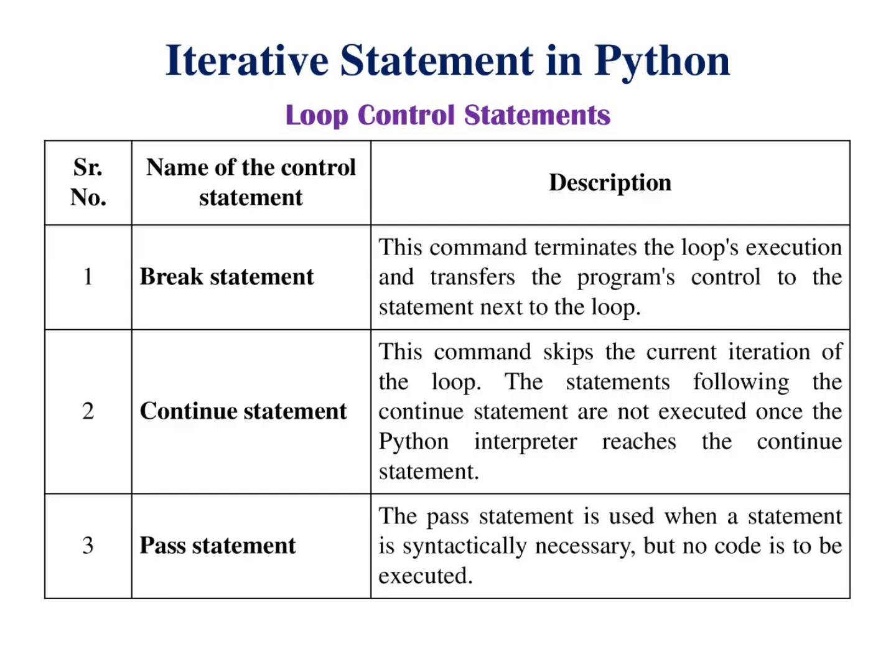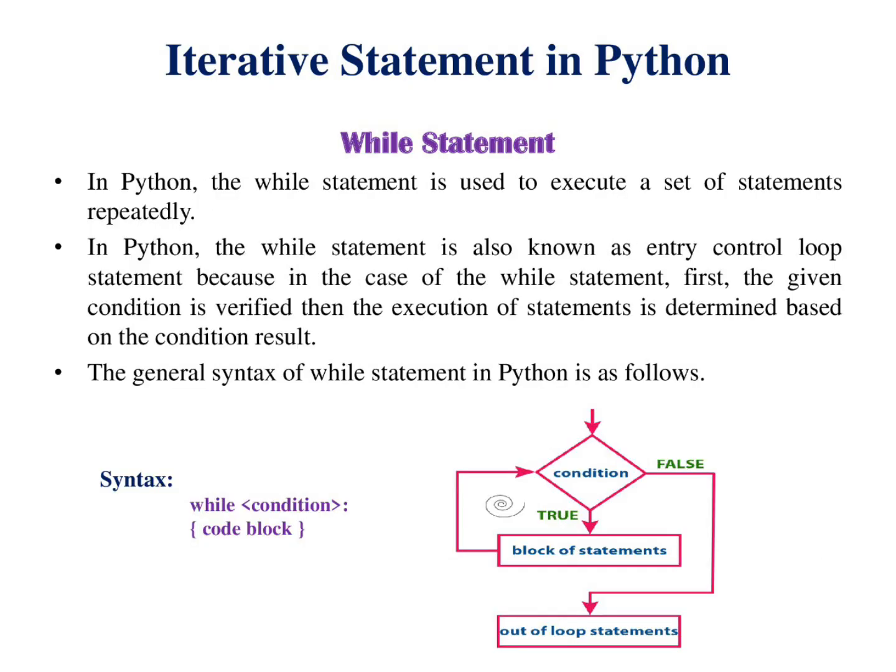Let us move on to the while statement. In Python, while is used to execute a set of statements repeatedly. It is also known as an entry controlled loop statement because in the case of the while statement, first the given condition is verified, then the execution of the statements is determined based on the condition result.